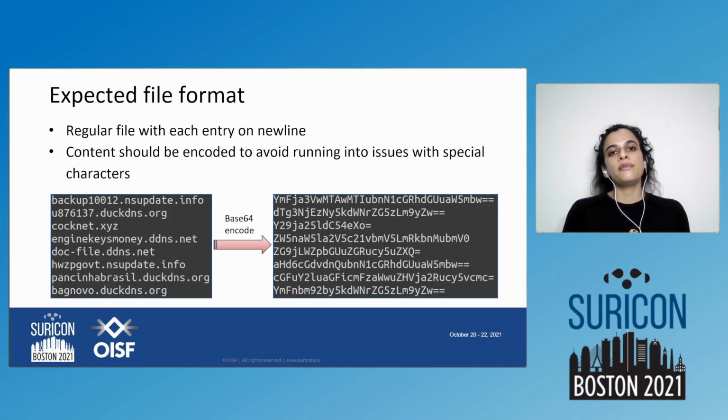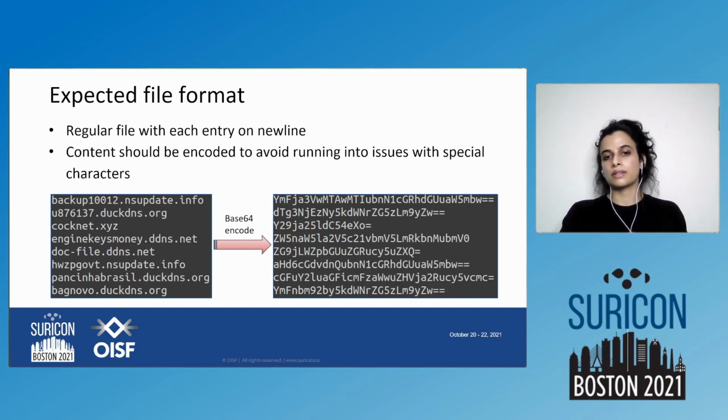The expected file format for a dataset is just a regular file with each entry on a new line. The content should be encoded to avoid running into issues with special characters. This is something that we need to take care of, especially with the URLs, with so many different things being there. This is an example of a bunch of URLs which we want to be a part of a dataset list. So in order to do it the right way, we would first encode them.